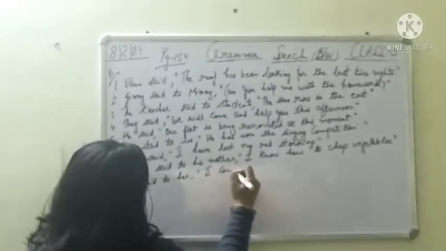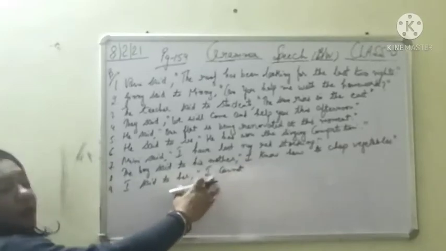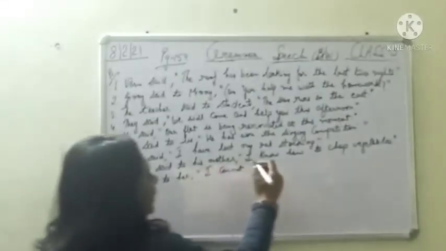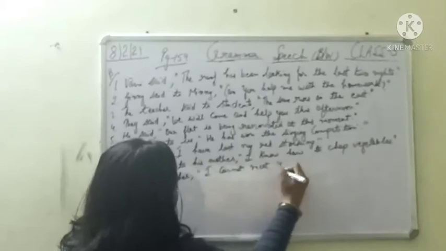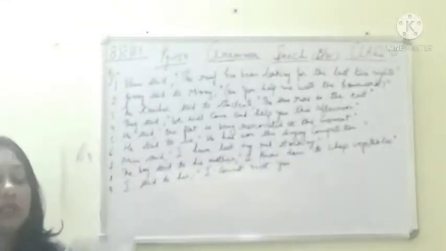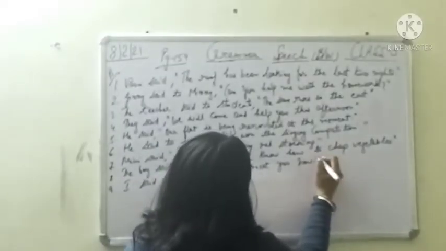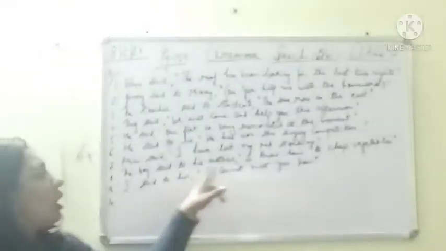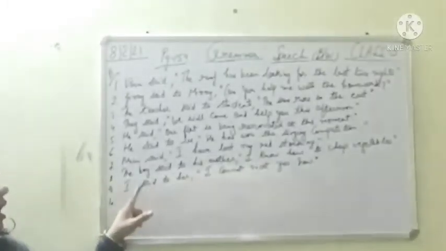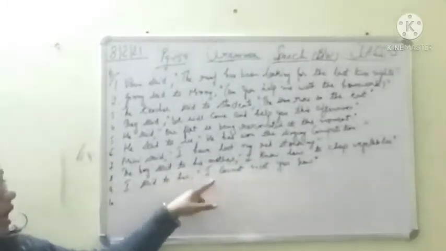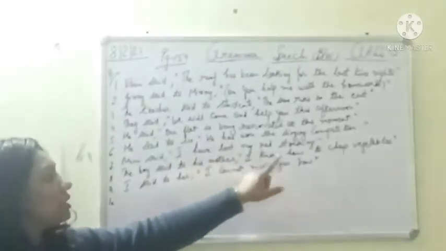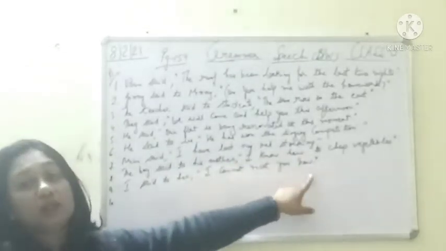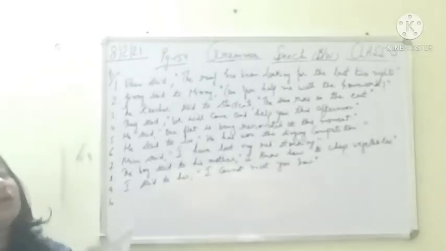I cannot. अब खुद बोल रहा है तो फर्स्ट पर्सन यूज करेंगे. I cannot meet you. सेकेंड पर्सन की बात हो रही है. I cannot meet you. Then changes to now in direct speech. Full stop. Inverted commas. Close. I said to her, I cannot meet you now. So if we change it into indirect, let's check. I told her that I could not meet her then.